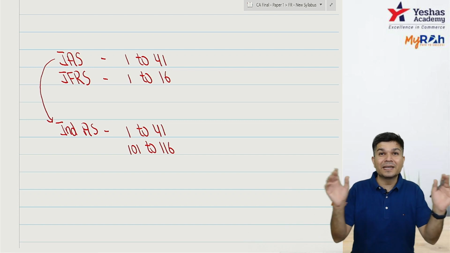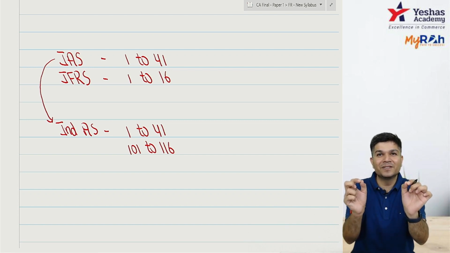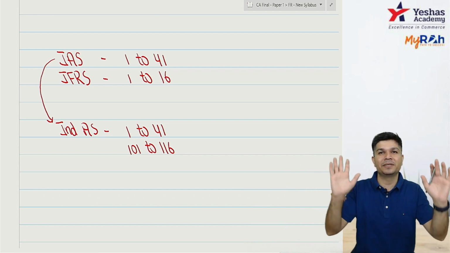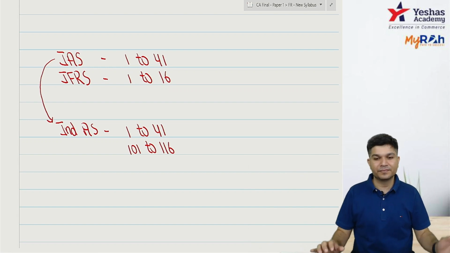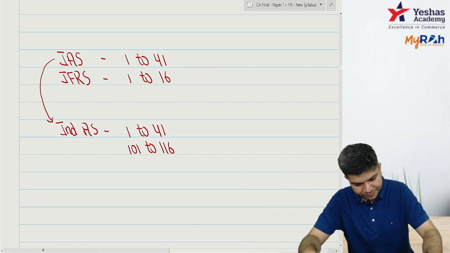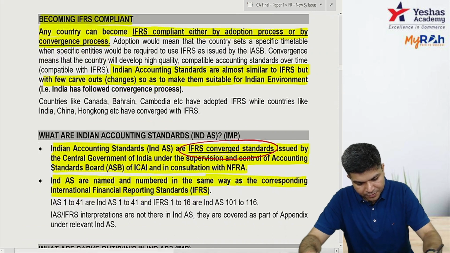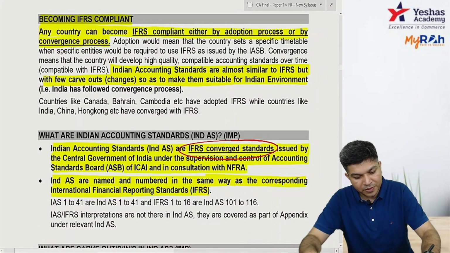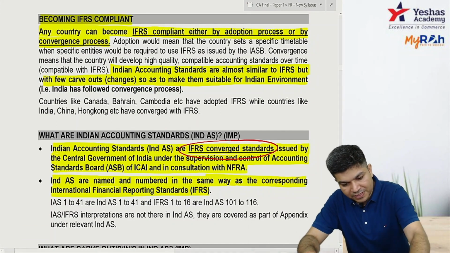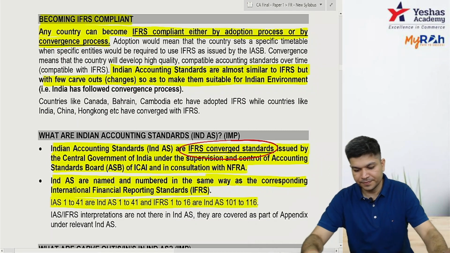It's almost a replica, with few minor changes made as per the Indian environment. So check that IAS 1 to 41 are IND AS 1 to 41, and IFRS 1 to 16 are basically your IND AS 101 to 116.